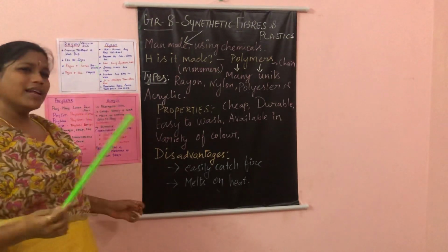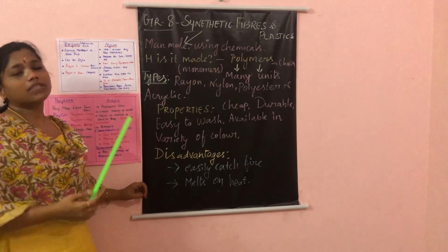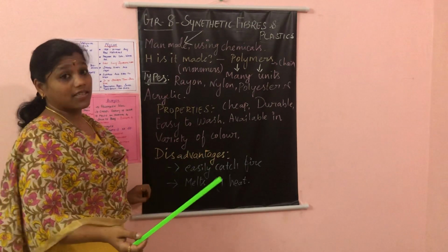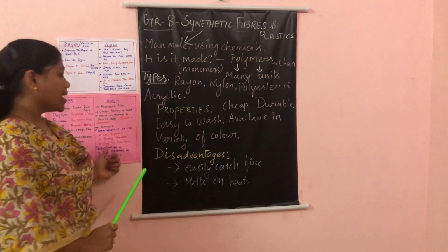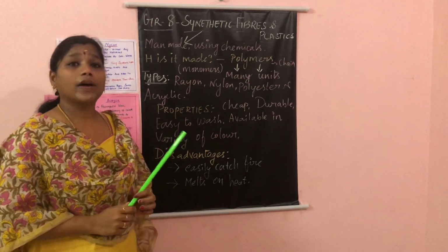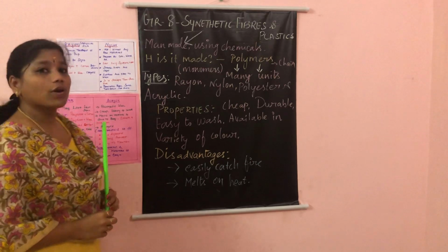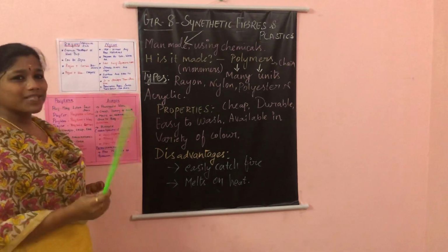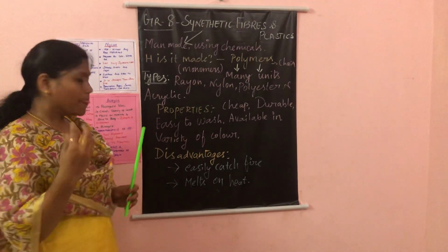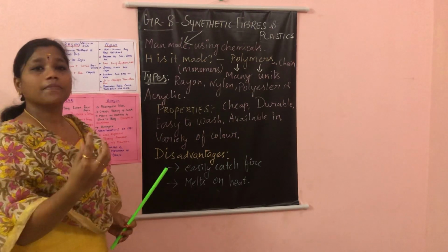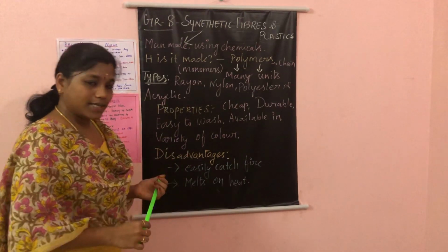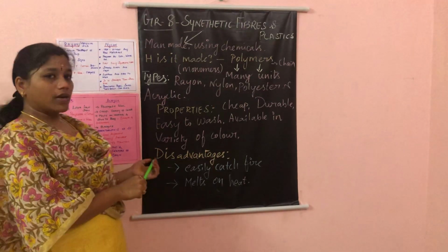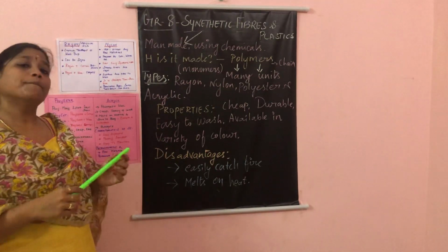So, what are the things prepared from acrylic, ma'am? We use it to prepare blankets, okay, from the artificial wool called acrylic. Next, we have one more synthetic fiber, called petrochemicals, not majorly used. What are petrochemicals? Petrochemicals are produced using raw materials of petroleum origin. Okay, so from petroleum origin, petrochemicals are produced.